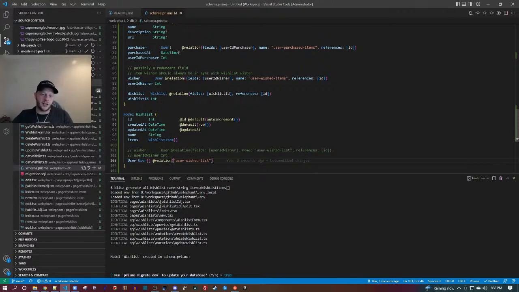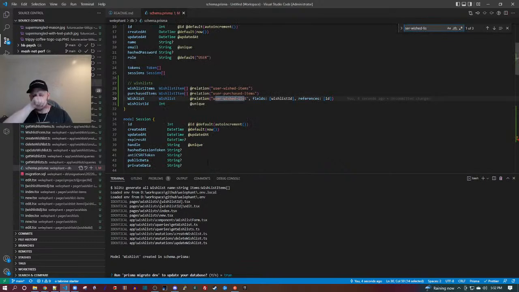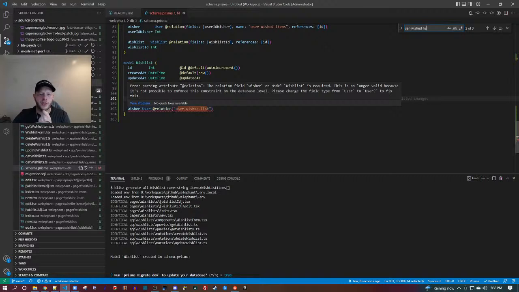Now it thinks that a wish list has an array of users. No, a wish list should only have one user, which is the wisher. User wished list relation. All right, so what's the complaint now? The relation field wisher on model wish list is required. This is no longer valid because it's not possible to enforce this constraint on the database level. Ooh.